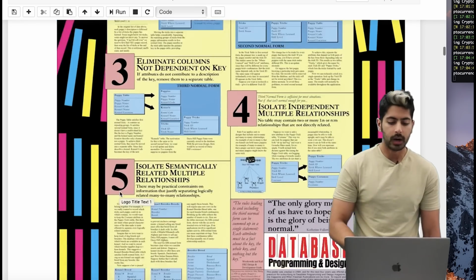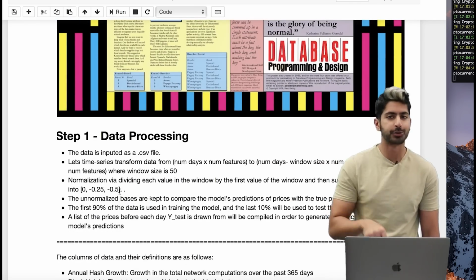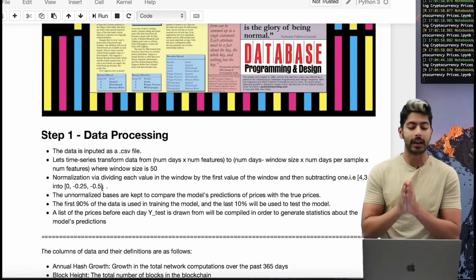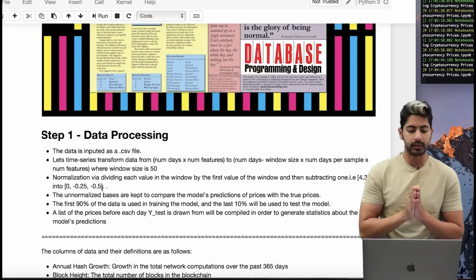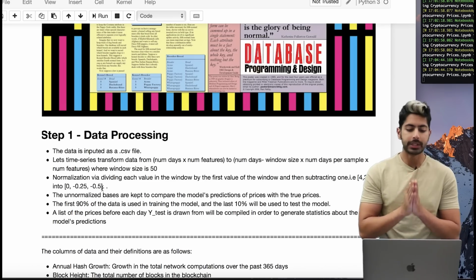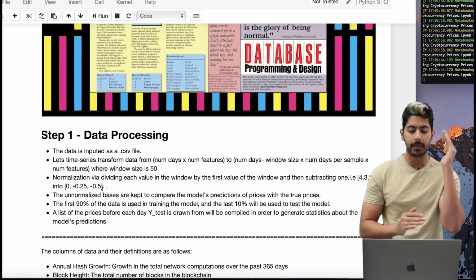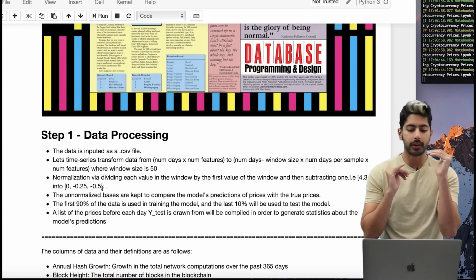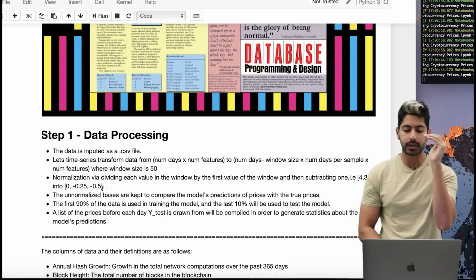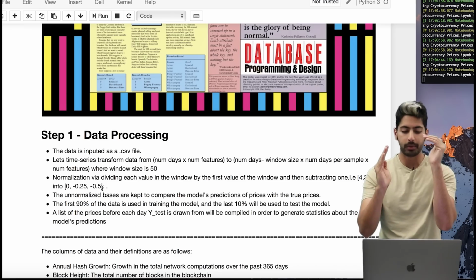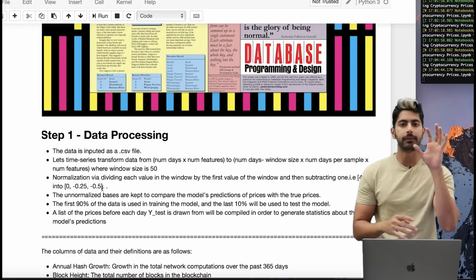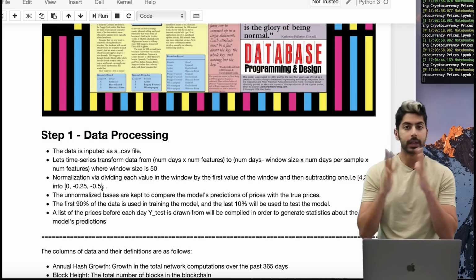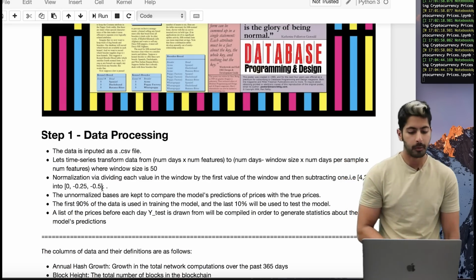So this is a huge infographic, but let me first read this first step here. For data processing, we're going to input this data as a CSV file, and I'll show you this data in a second, but we're going to time series transform this data. So it's going to be from number of days by number of features. That was the original array, right? And we're going to convert that to the number of days minus the window size, times the number of days per sample, times the number of features. So we're turning it from a 2D array to a 3D array. And this is just a pre-processing step so we can then feed it into our network, right?